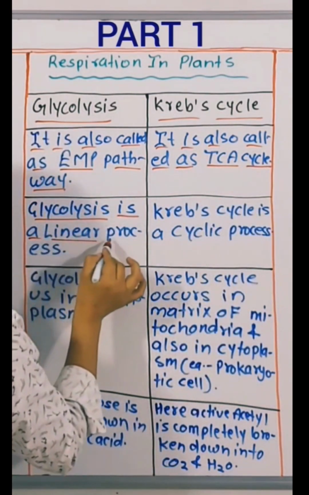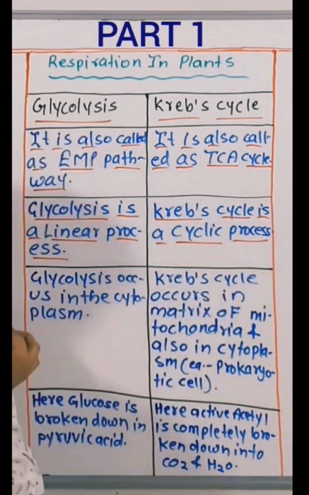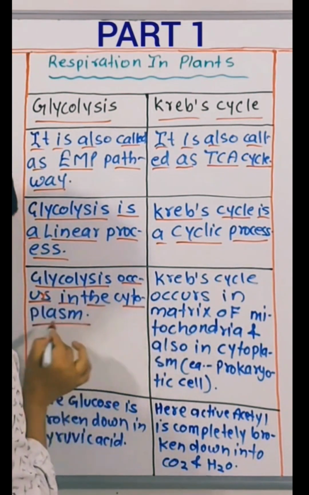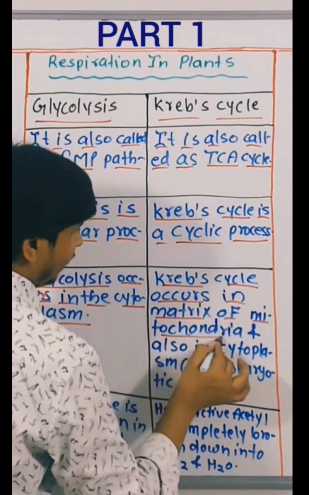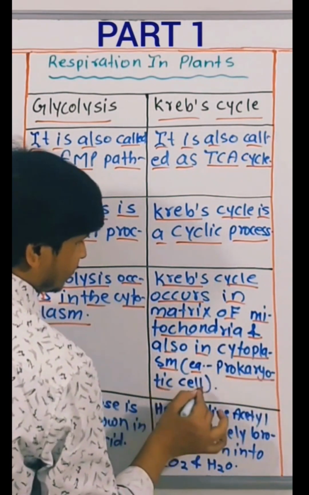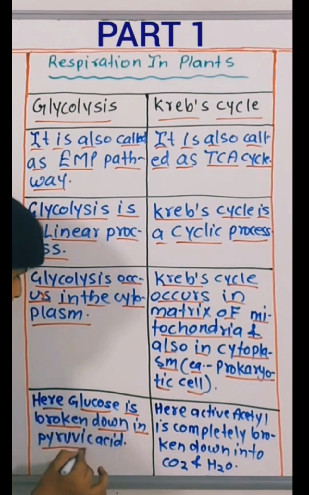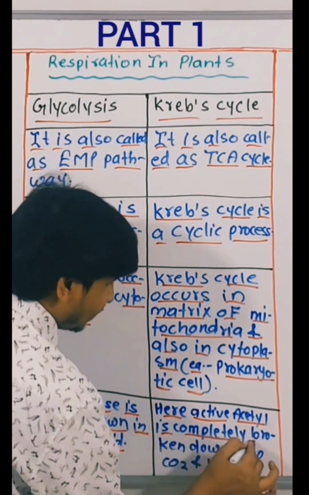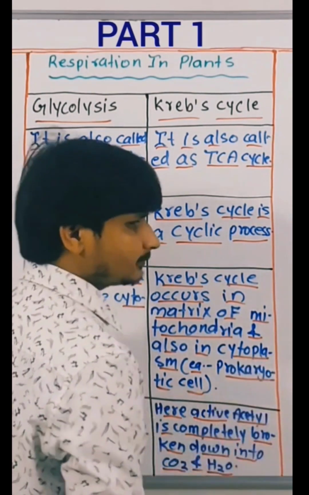Glycolysis is a linear process. Krebs cycle is a cyclic process. Glycolysis occurs in the cytoplasm. Krebs cycle occurs in the matrix of mitochondria and also in the cytoplasm, for example, in a prokaryotic cell. Here glucose is broken down into pyruvic acid. Here active acetyl is completely broken down into CO2 and H2O.